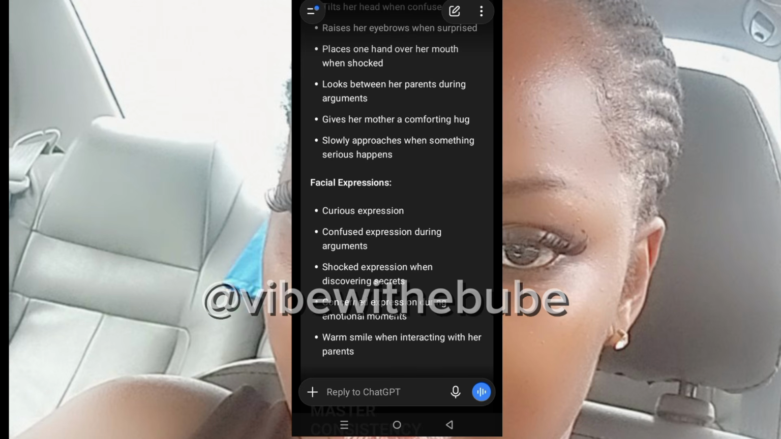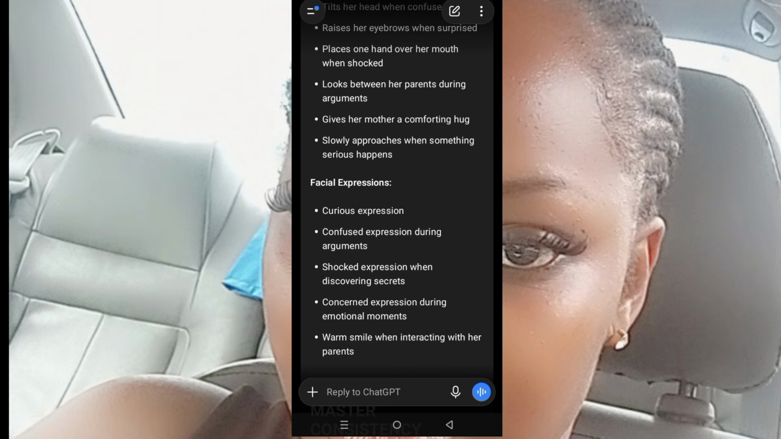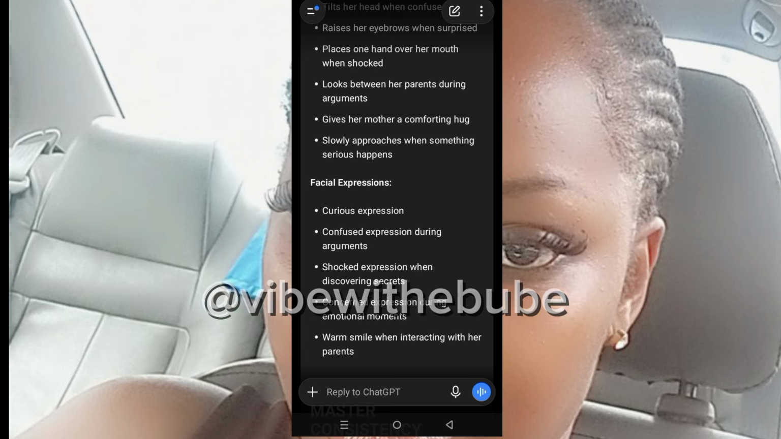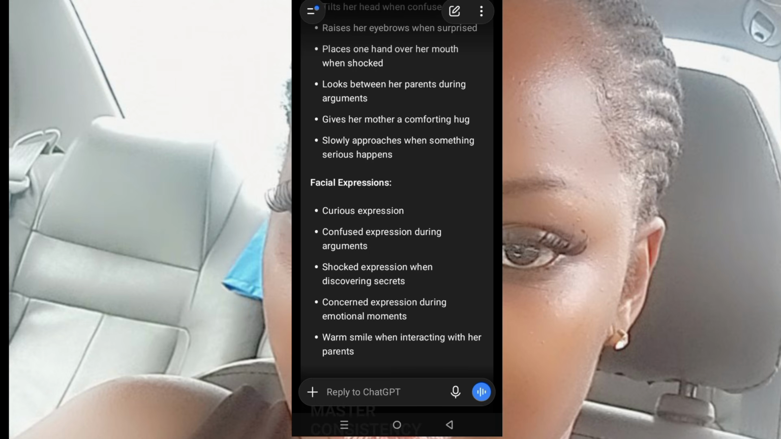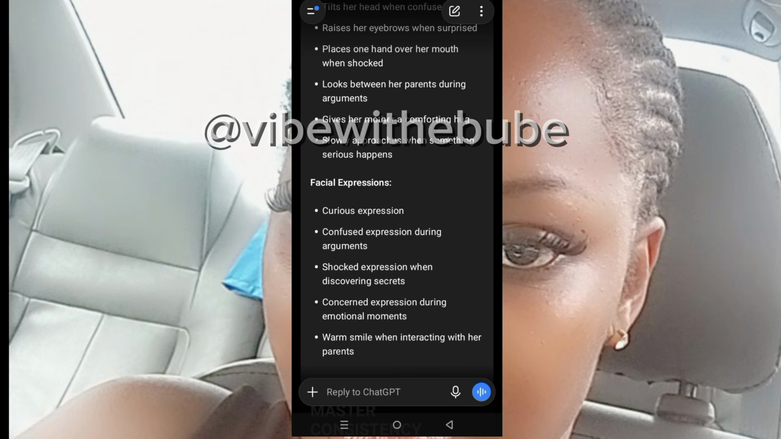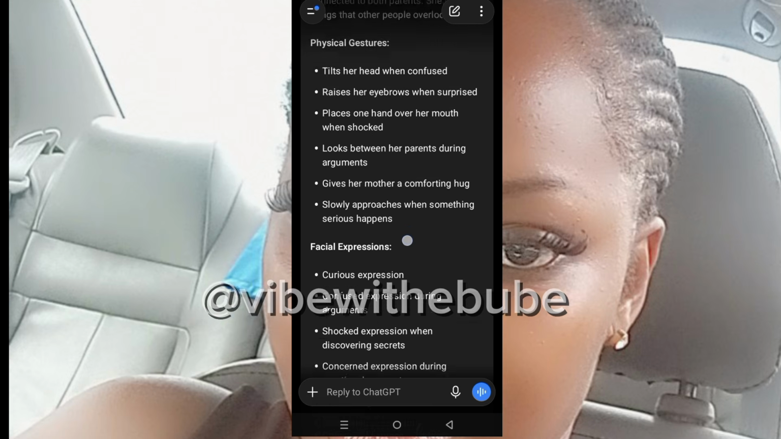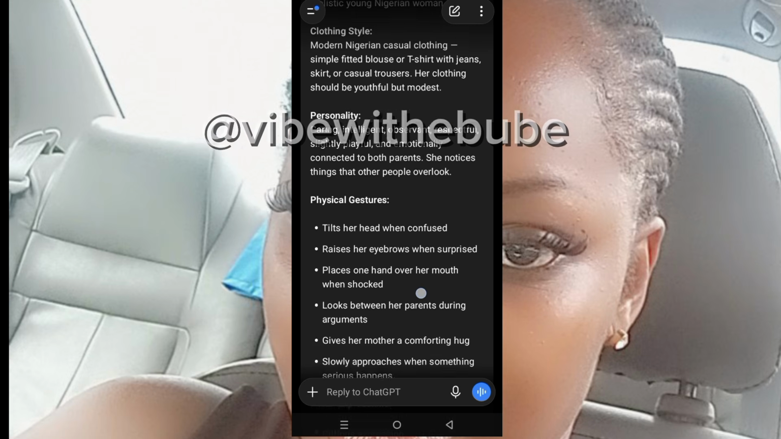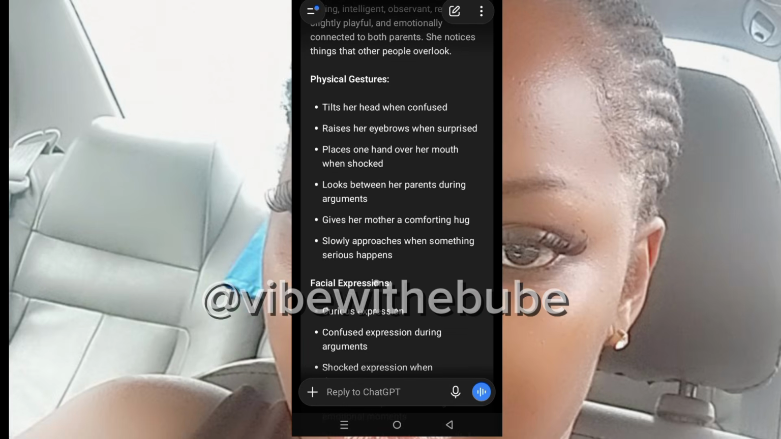Now once you get your three main characters, it depends on your script. Sometimes your AI app will give you up to five to six consistent characters. It depends how your script is. Do you understand? But in my own case, because it's a short script, there are just three. That's why you're seeing three consistent characters, so you should not be worried.